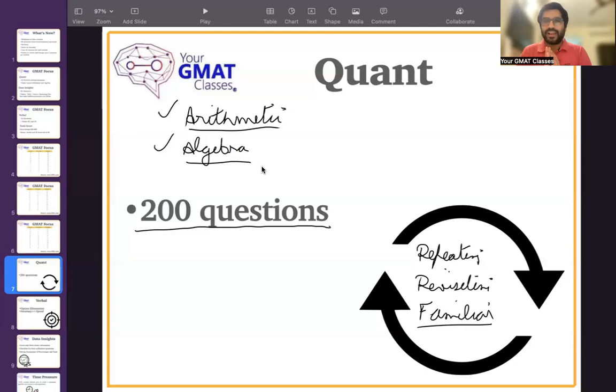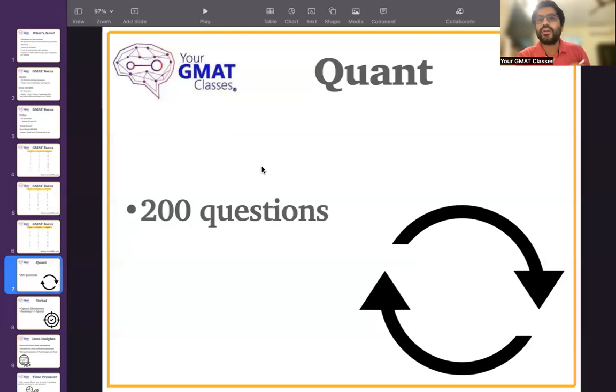So I do not believe in giving 10, 15 ways of doing things. I think minimalism is the best way to prepare. So my idea is, for whatever topic you want to master, you should aim for 200 questions. Once you're done with 200 questions, that's when you will have enough clarity regarding the topic so that you can easily solve it in the exam. So this is what I wanted to convey about the quant section: have some patience, reach that 200 level of question solving, and then you will be comfortable in solving the questions.